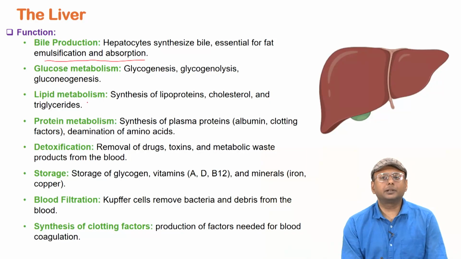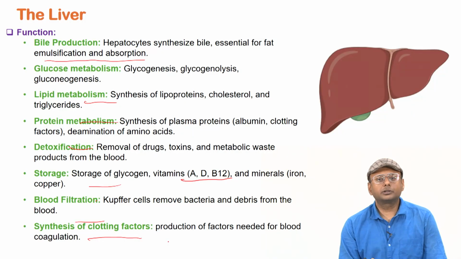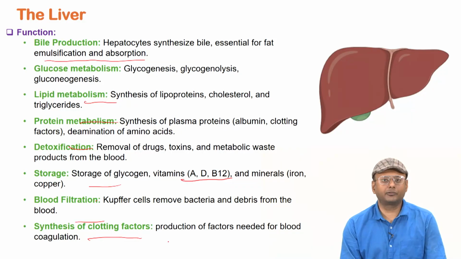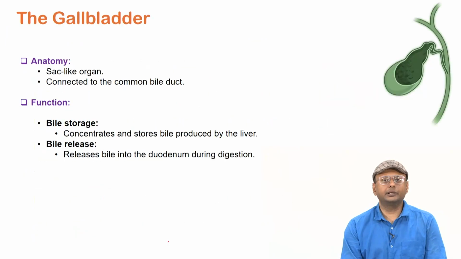Okay. Liver also plays an important role in lipid metabolism, protein metabolism, detoxification, storage of glycogen, vitamins A, D, B12, blood filtration and synthesis of different clotting factors. You remember we discussed various blood clotting factors like 8, 9, 11, 12. So different blood clotting factors are synthesized in the liver. So liver is very important as a digestive organ, and it has other roles also apart from digestion and metabolic activity. Then gallbladder.